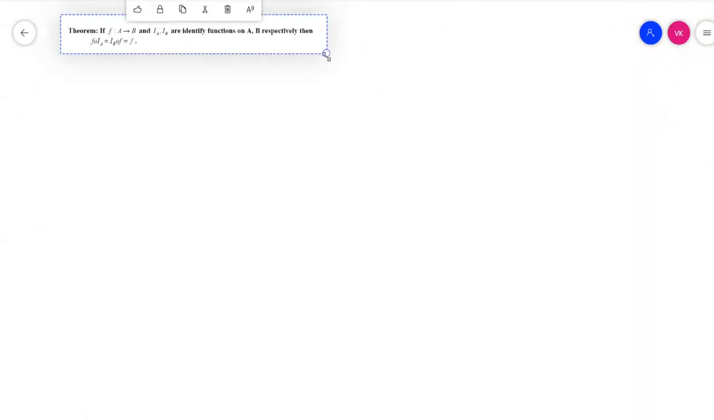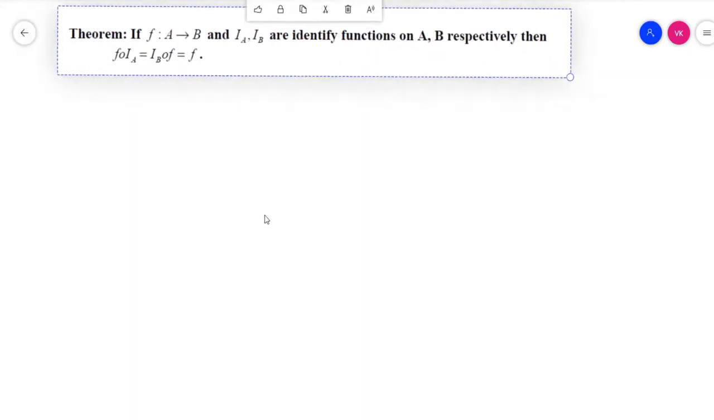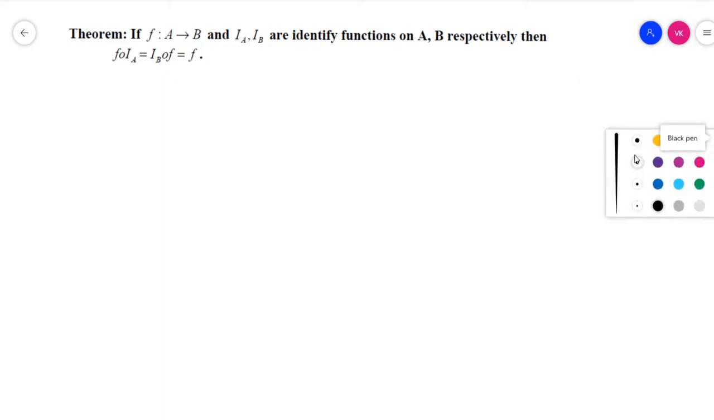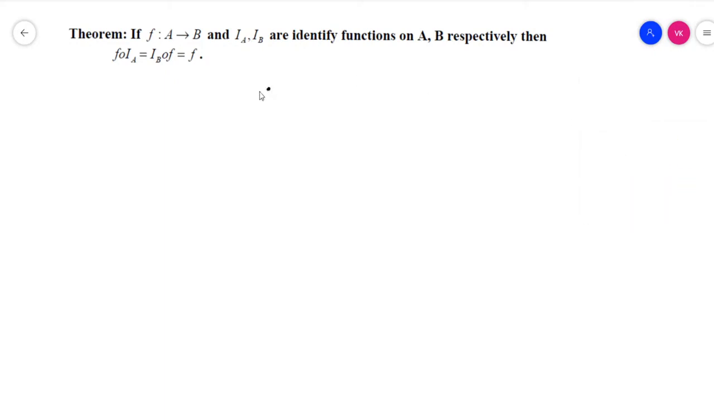So this is about the fourth theorem. If f maps A to B, and IA and IB are identity functions on A and B respectively, then f circle IA is equal to f and IB circle f is equal to f. We have to prove that. Okay, let's go for the solution.